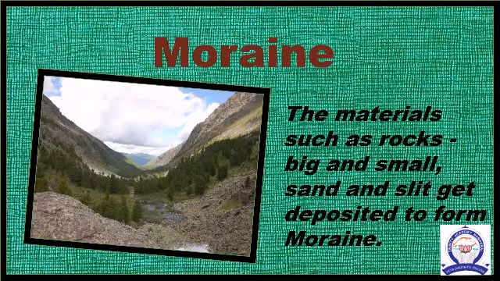Moraine. A U-shaped valley is found beneath the glaciers, which is deepened and widened by lateral and vertical erosion. The material carried by the glaciers, such as rocks big or small, sand and silt, gets deposited. These deposits form the glacial moraines.